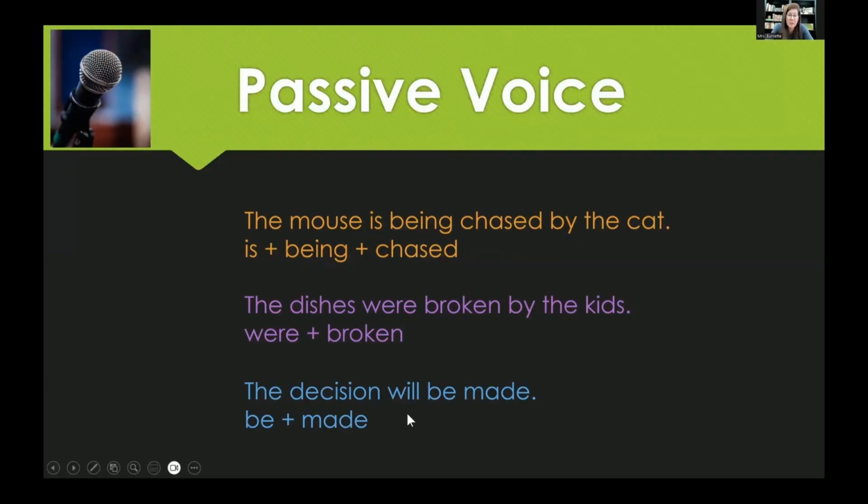The decision will be made. Here's another be verb, literally the verb be, and a past tense verb, made. So be made is passive voice. Here we don't even know who made the decision, do we? We just know that it was made. So the decision, the subject, is not doing anything. It's not active. It's just sitting there getting made. See how that works?